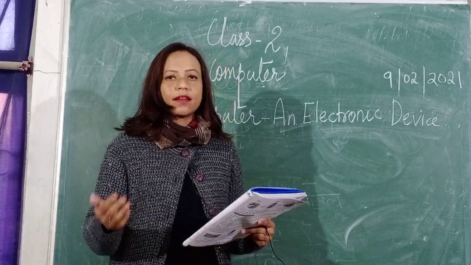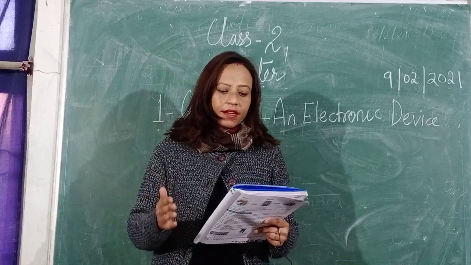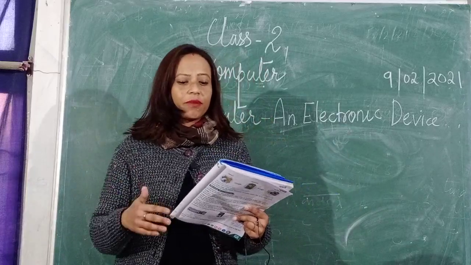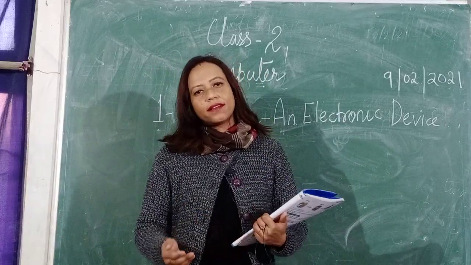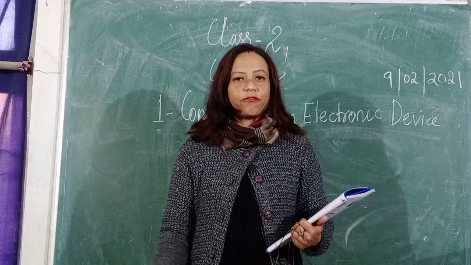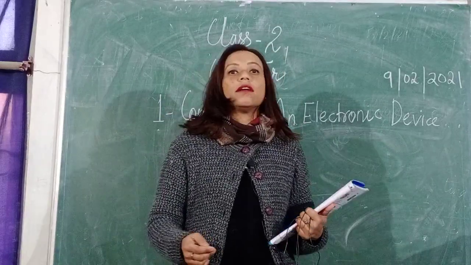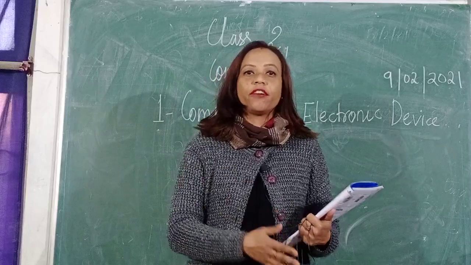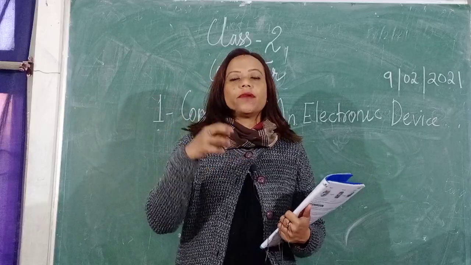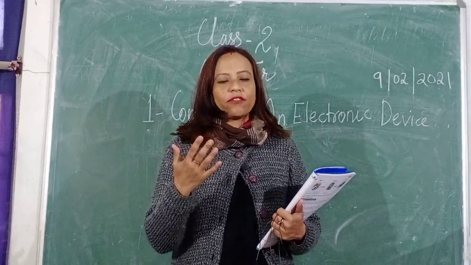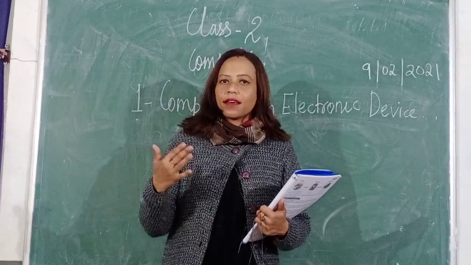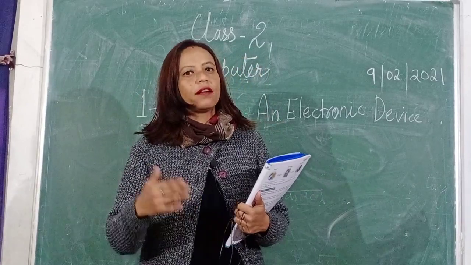The second example is humans may forget information stored in their memory. Computers never forget any information stored in their memory. Now, if I ask you, what did you eat in the morning? Some of you must have forgotten what you ate in the morning. Yes? Or the day before yesterday. You must have forgotten. Because in our brain we can keep a limited storage of information, whereas a computer can store lots and lots of information in its memory.